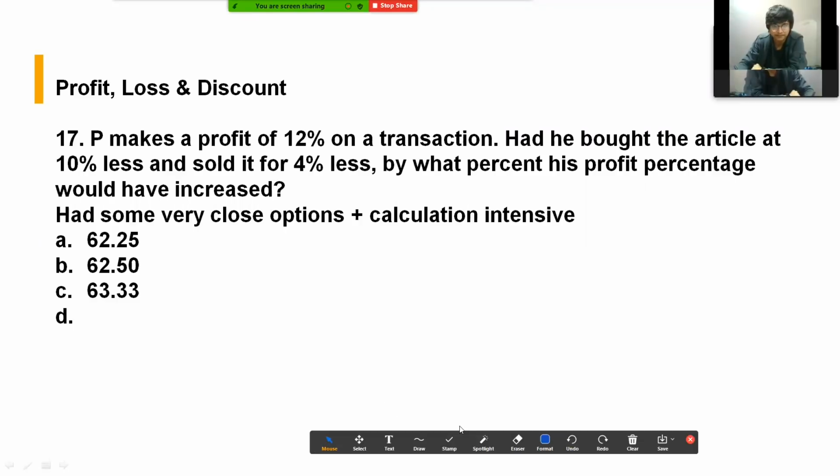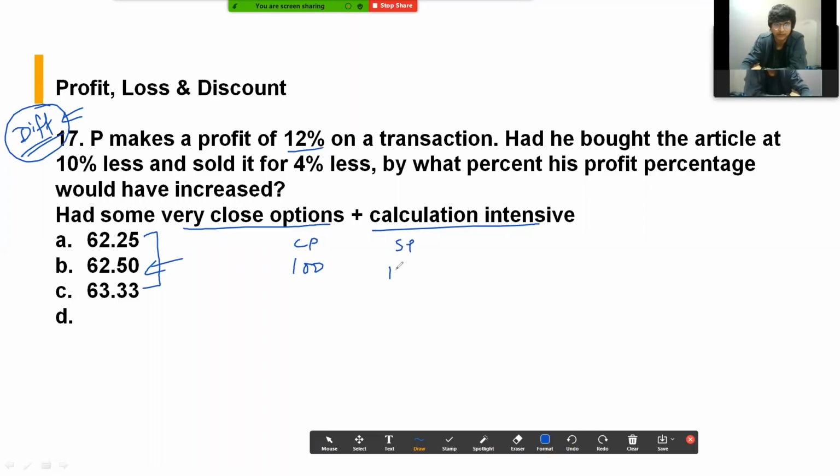Again, yes. So this was, I would say, one of the few difficult questions in the exam. See, P makes a profit of 12% on a transaction. Had he bought the article at 10% less and sold it for 4% less, by what percent would his profit percent have increased? This question had some really close options, plus it was calculation intensive. I remember 3 options. P makes a profit of 12% on the transaction, so if let's say cost price was 100, selling price would have been 112.